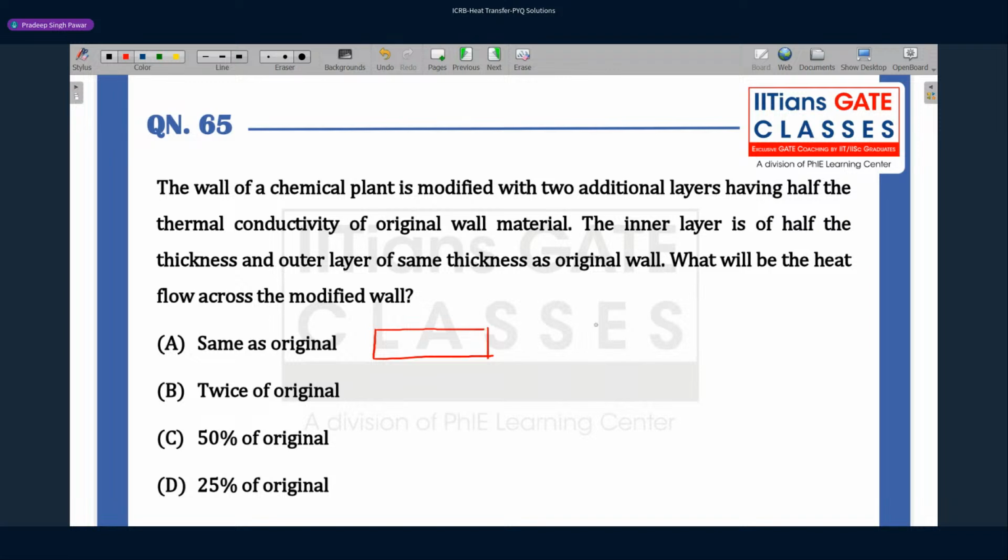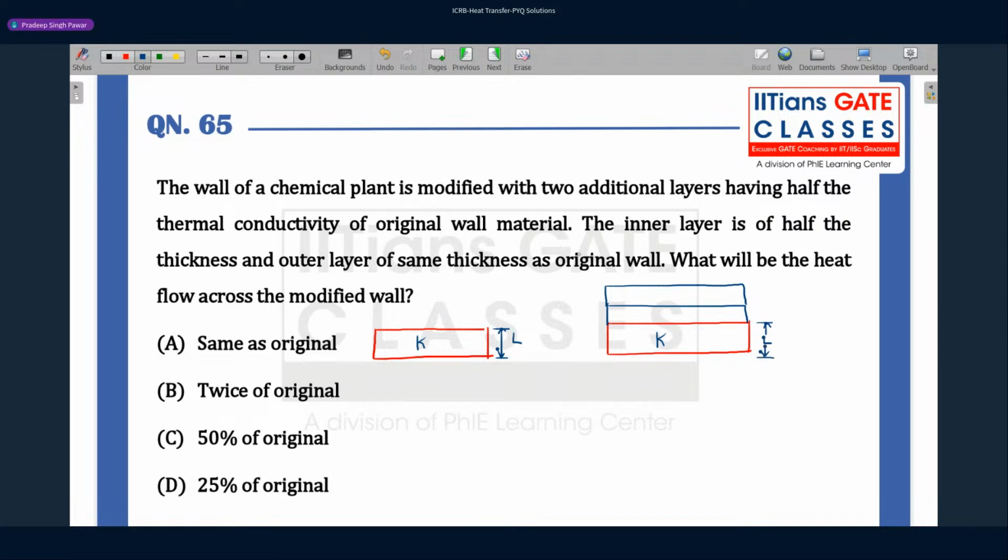Now we are modifying the wall by adding two layers. So let us draw that. This is one layer, and this is the second layer. Let us say the original layer had thickness L and thermal conductivity K. So I will draw it here, K and L.